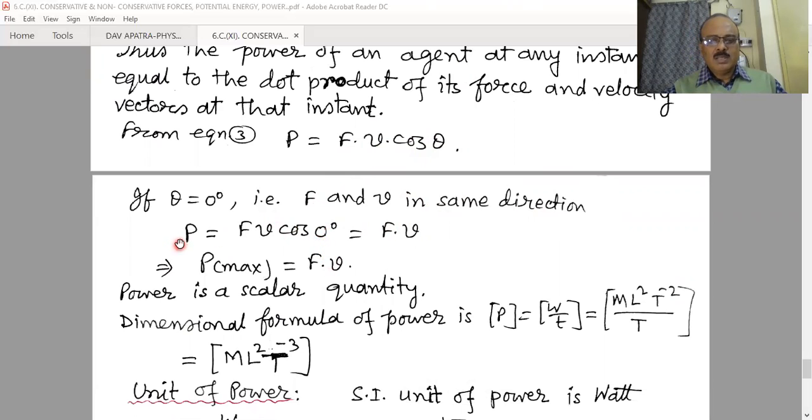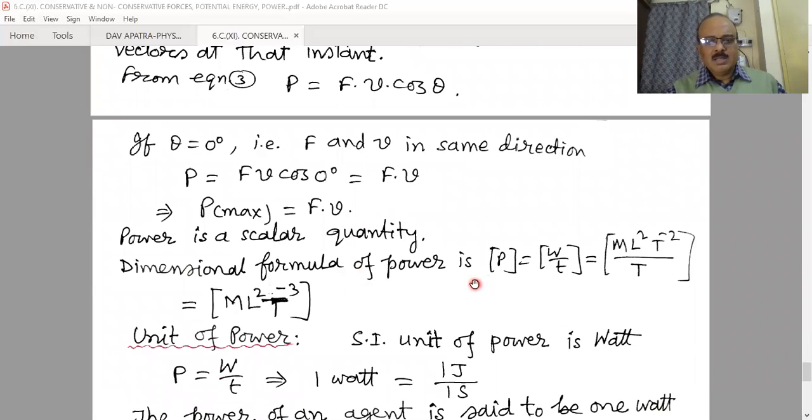Therefore, power will be maximum, and that maximum power will be F into V. That means when the force and the velocity are both acting along the same direction, the power will be maximum, and that maximum power we obtain directly by multiplying F and V. It is a scalar quantity, and there is another basic term related to power, that is the dimensional formula.